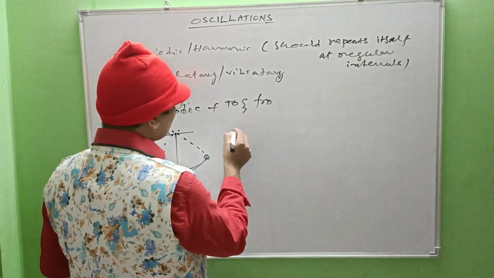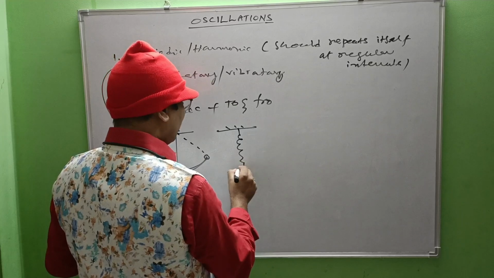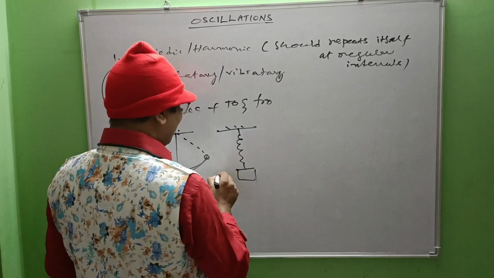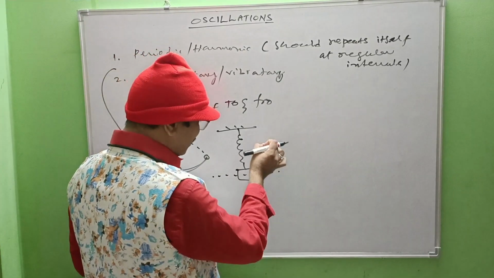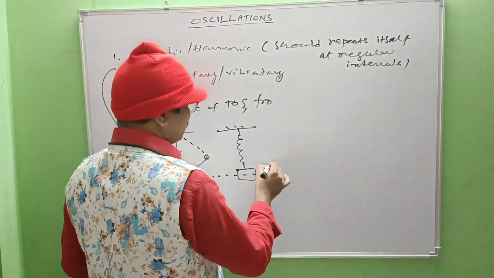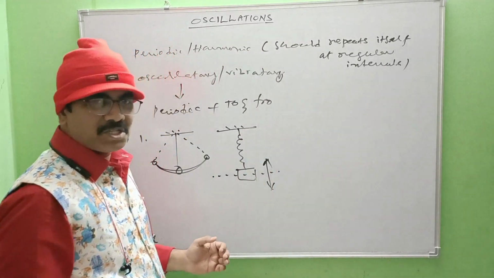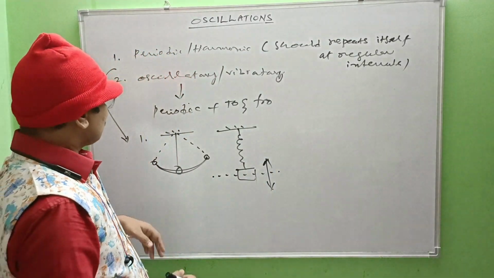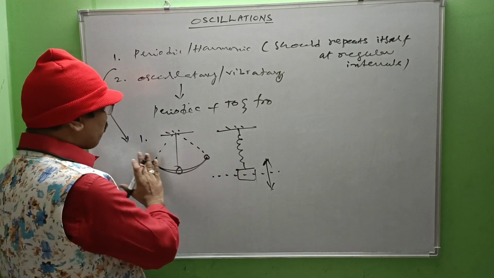Similarly, in the case of a loaded spring, it is loaded like this, and this is the mean position. When it is pulled down and released, it makes oscillations to the other side of the mean position. So here it is to and fro or back and forth.